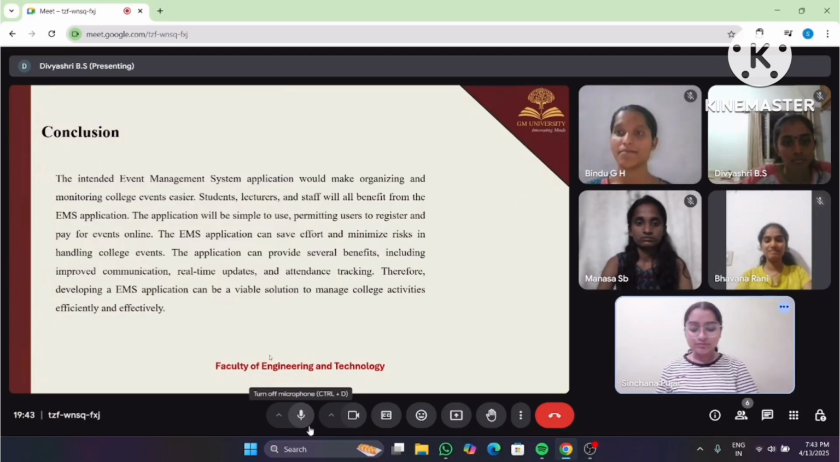Coming to the conclusion, the intended event management system application would make organizing and monitoring college events easier. Lecturers and staff will all benefit from the EMS application. This application will be simple to use, allowing users to register and pay for events online. The application can save effort and minimize risk in handling college events. It can provide several benefits, including improved communication, real-time updates, and attendance tracking. Therefore, developing an EMS application can be a viable solution to manage college activities efficiently and effectively.